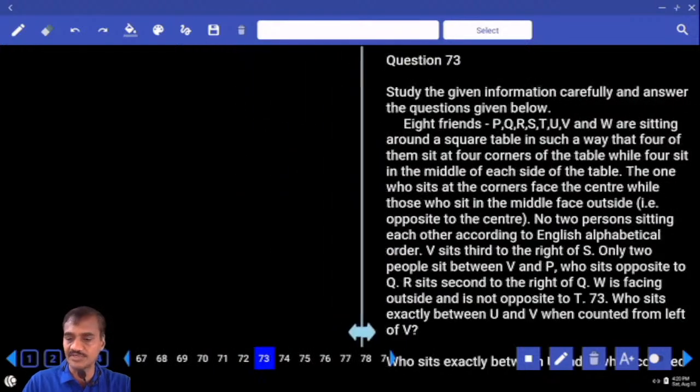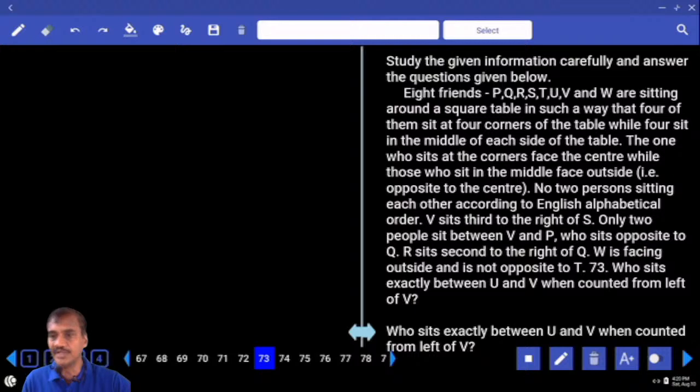Now in this question 73 to 77, there are 8 friends. Who are those 8 friends? P, Q, R, S, T, U, V, and W. They are sitting around a square table. 8 persons are seated around a square table, 4 at the corners and 4 at the centers.